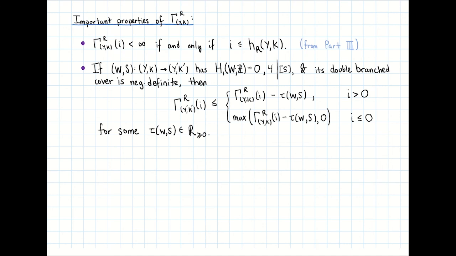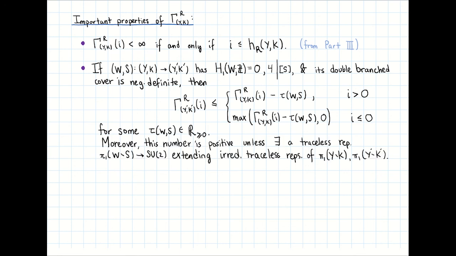Here, tau is an invariant of the cobordism (W, S), which is a non-negative real number. The important property of tau for us is that it's positive unless there exists a traceless representation from the fundamental group of the surface complement to SU(2), which extends irreducible traceless representations of the knot groups.